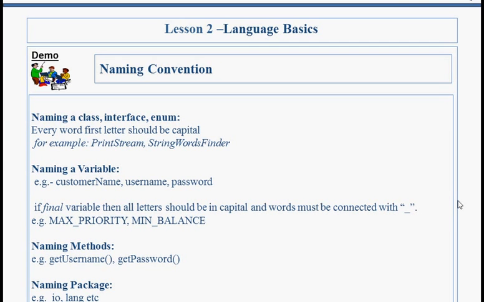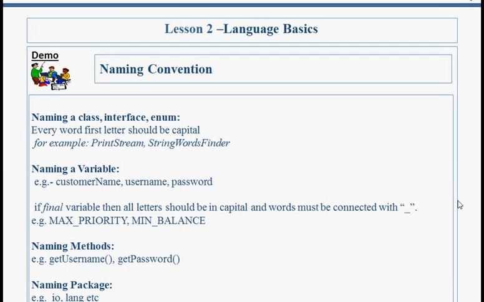Naming a variable. In variable name, first word's first letter should be small and after that every word's first letter should be capital. For example, customerName. It consists of two words. So customer is starting with the small c and name is the second word, so it is starting with the capital letter, that is N. Username and password, they are single words, so they are starting with the small one.